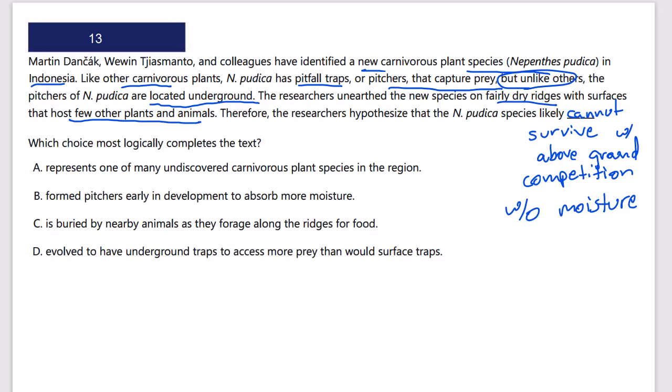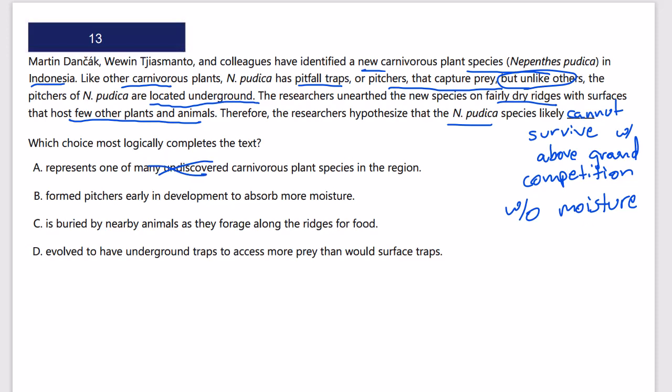Therefore, the researchers hypothesized that such and such species likely represents one of many undiscovered carnivorous plant species in the region. Not really. So how do we know there are many undiscovered? We don't know that. I don't think that's in the text.